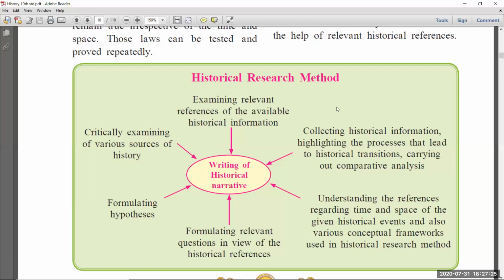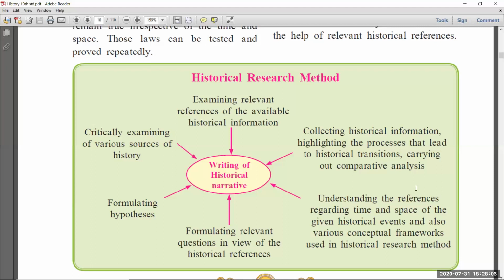And the fourth one is collecting historical information, highlighting the process that led to historical transformation, carrying out comparative analysis. Okay, fourth one is what? What are the things available? What historical sources are available about Mahatma Gandhi? You have to collect all these things, whether it is material or written or oral sources, any documents or songs or things available. Among those things, which one is very important for the Mahatma Gandhi story? You have to highlight those things. Okay, so that is the fourth one.